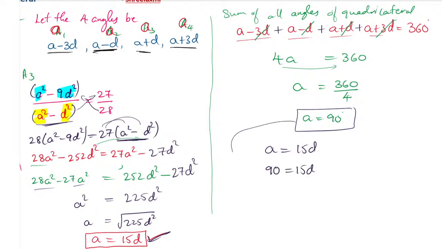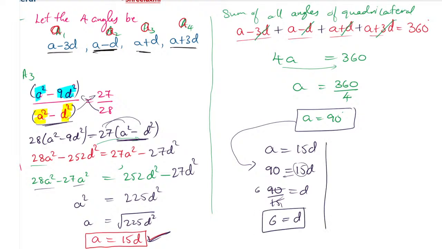So you substitute that a value here. So d value will become 90 divided by 15, this 15 will go down. 15 ones are 15, 15 sixes are 90. So d value will become 6. So we got the d value 6 and a value is 90.